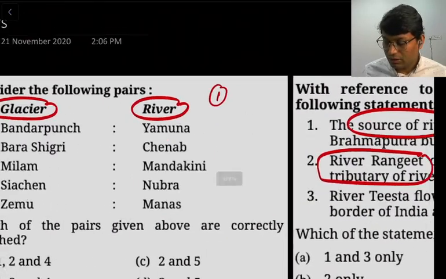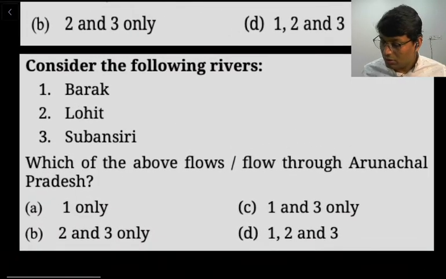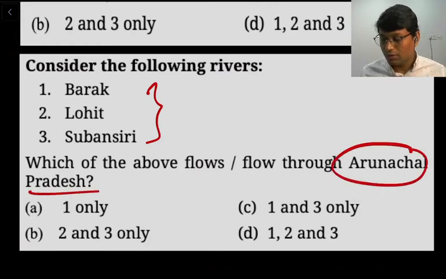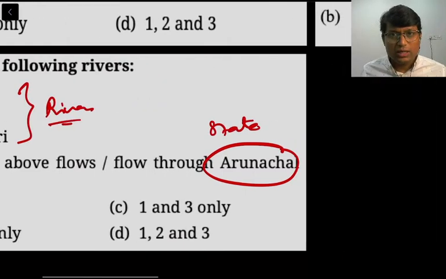Now moving further, there is this one question. We have to identify which of these rivers are flowing through Arunachal Pradesh, right? So on one side there is a state and on the other side there is a river. So this is one type of question.